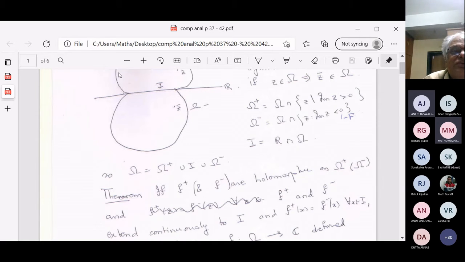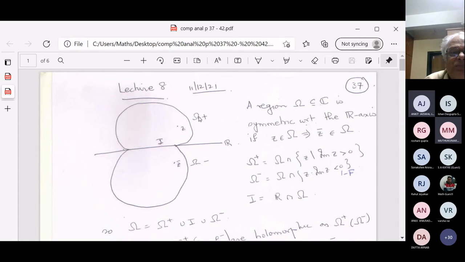So you have a function which is defined on the upper half plane, omega plus. You have a function which is defined on the lower half plane, omega minus, which are holomorphic in omega plus and holomorphic in omega minus. And this function on the upper half plane, when you restrict it to the real axis, restrict it to I, you get a real valued function. And when you take g, the lower thing, and restrict it to I, you get a real valued function. And these two restrictions to I,